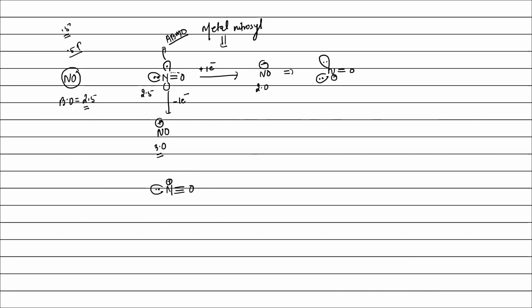Okay. Now, bonding in metal nitrosyl. Similarly to other pi-acceptor ligands, nitrosyl is also a pi-acceptor ligand, so there will be formation of a sigma bond and formation of a pi bond, right?